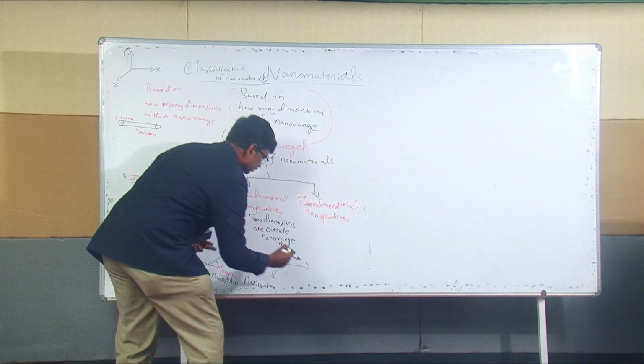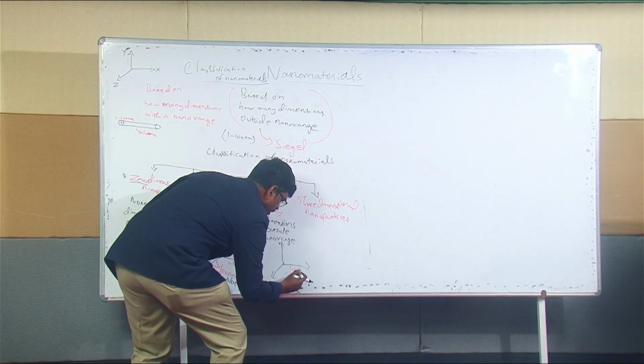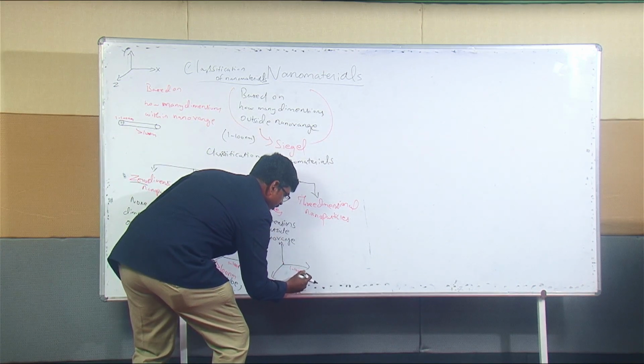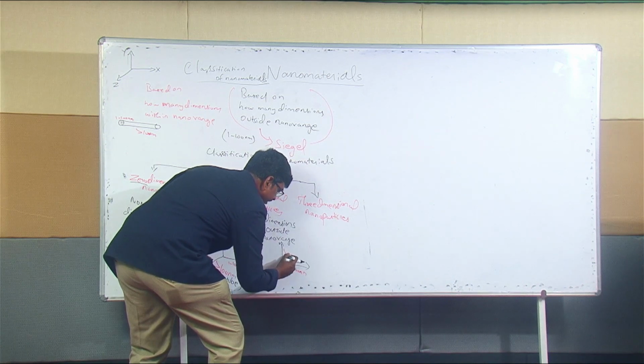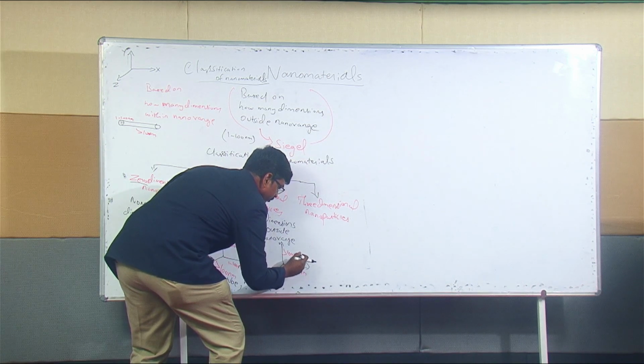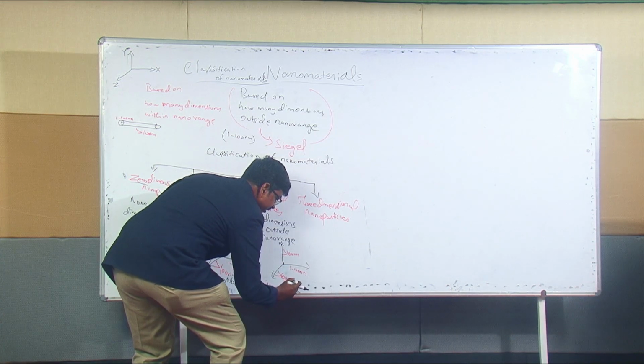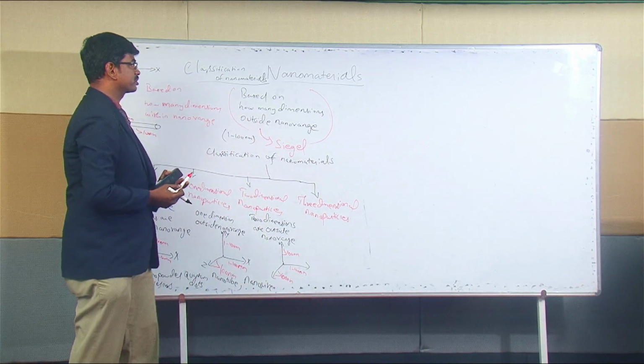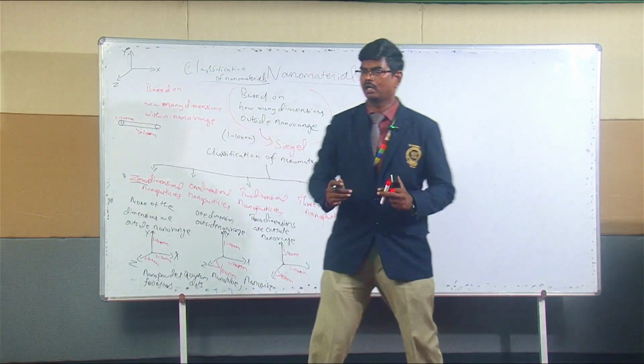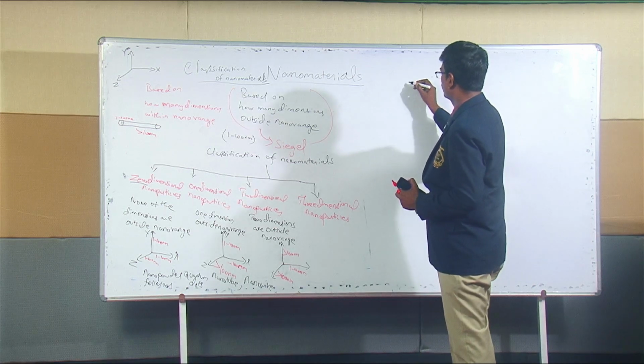This is 1 to 100 nanometer, and this is greater than 100 nanometer, and this is greater than 100 nanometer. Then we can say it is a two-dimensional nanomaterial. So which one is a two-dimensional nanomaterial?